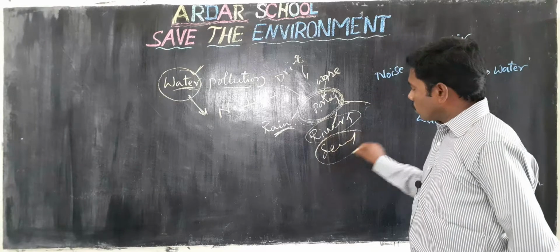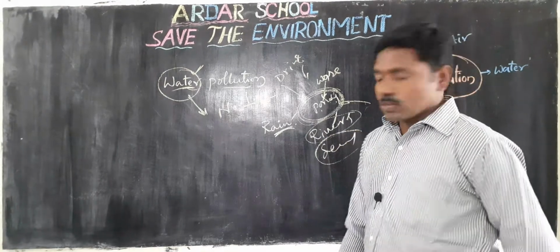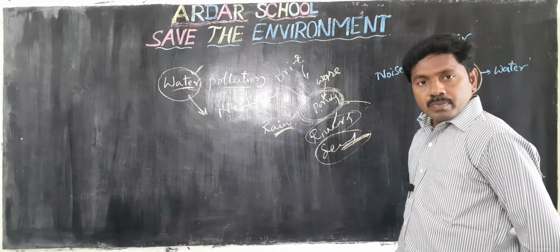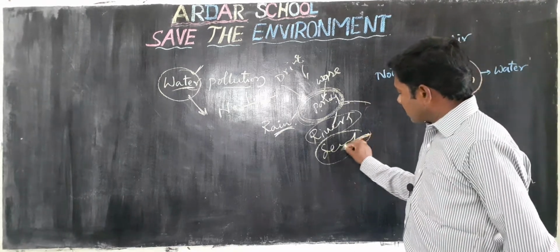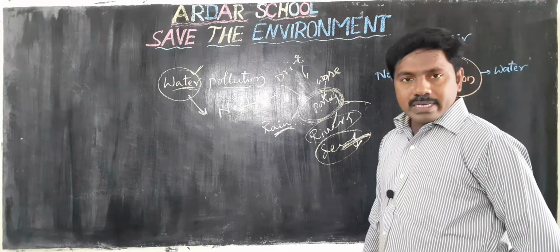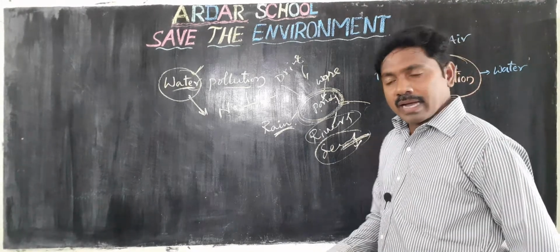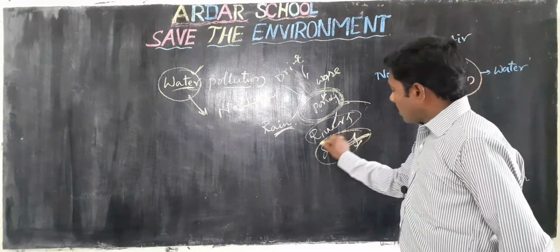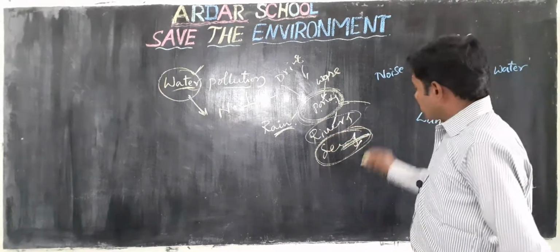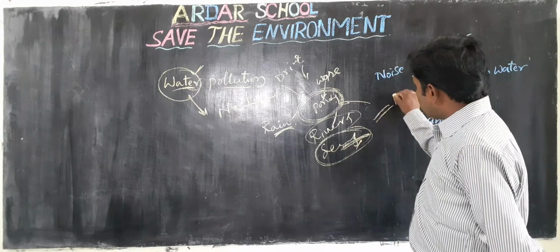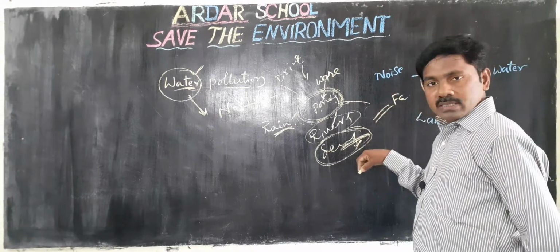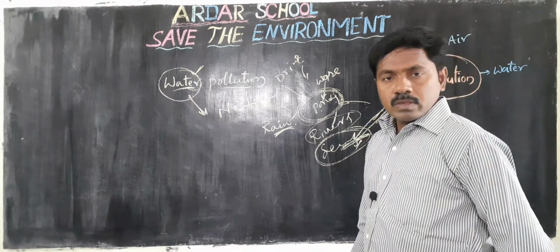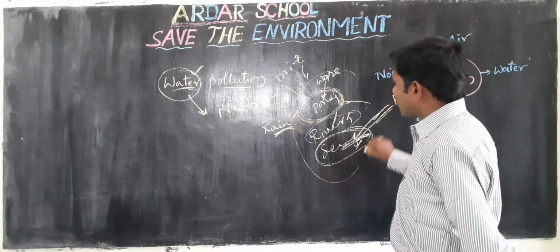Even seas and oceans. When ships carrying goods travel, oil travels on the seas. If any leakage or accident occurs, it can pollute the seas also. Big factories release wastewater into the seas. In these ways water gets polluted.